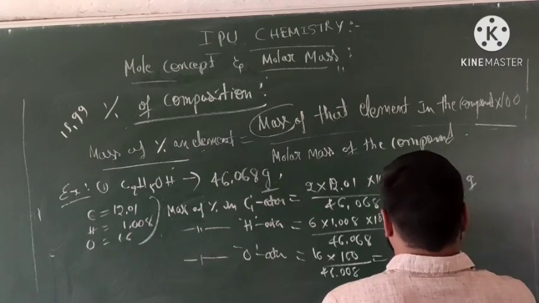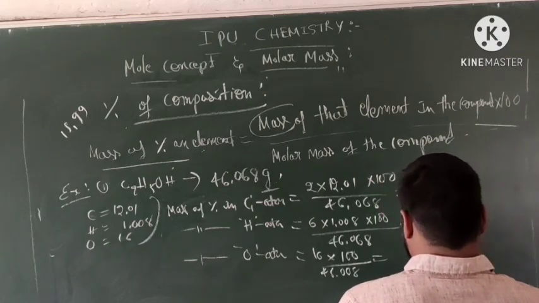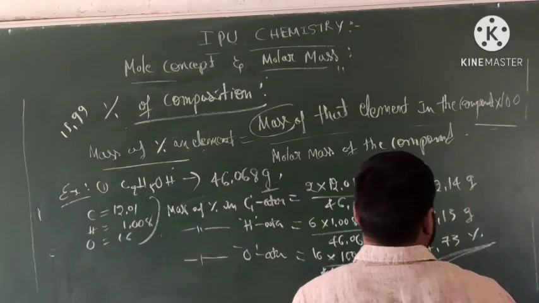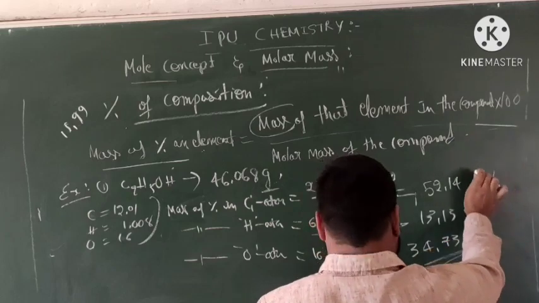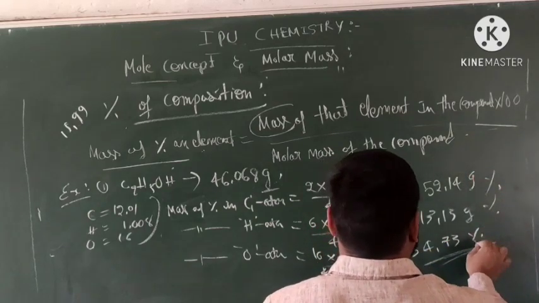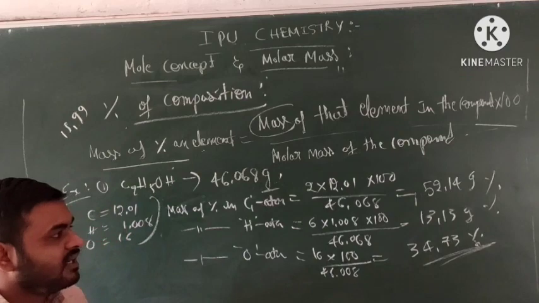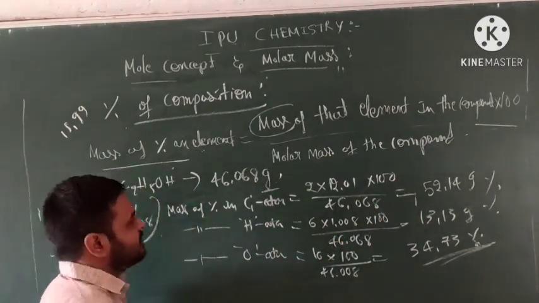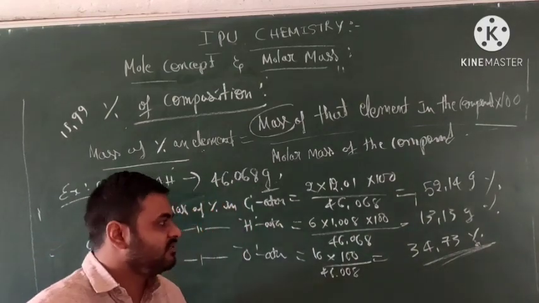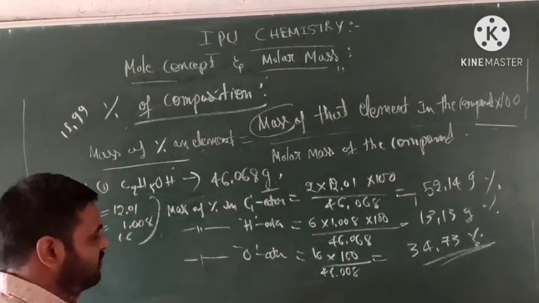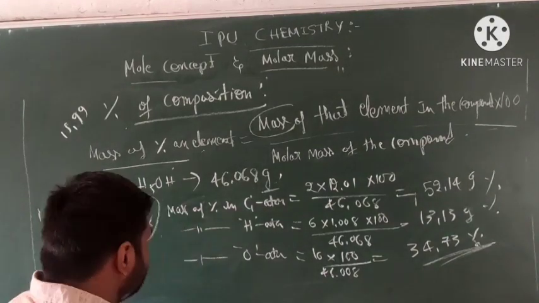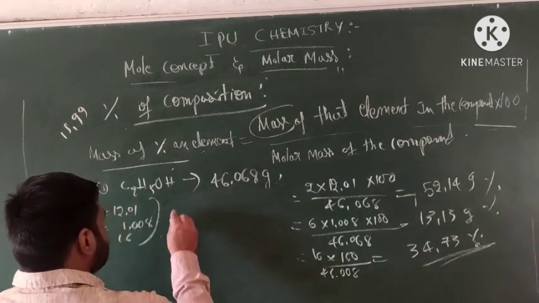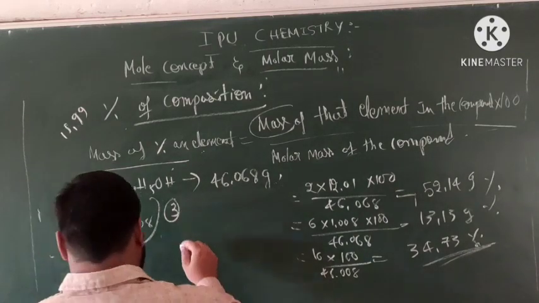What values come out for the carbon atoms? 52.14 percent. Hydrogen is 13.13 percent. And oxygen is 34.73 percent. Students, the carbon atoms give the highest percentage in this molecule. Okay, 52 percent, 13 percent and 34 percent. Now, one more: you calculate this third one on your own. What is this?